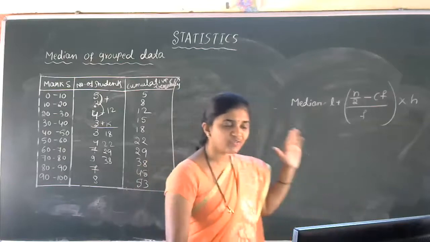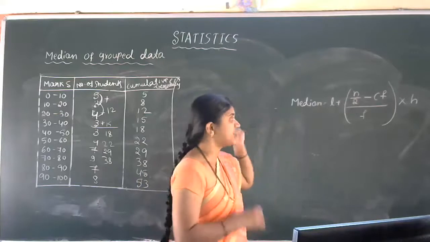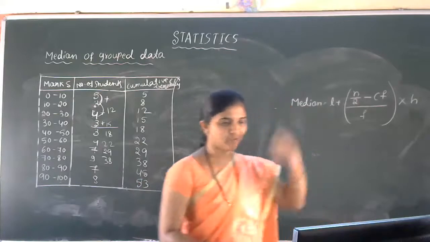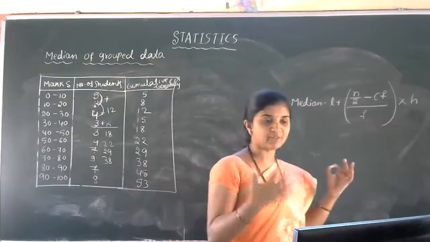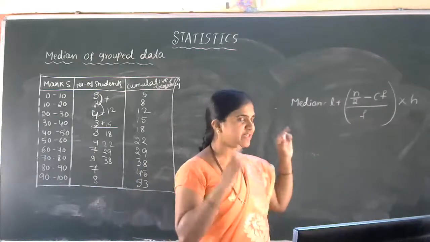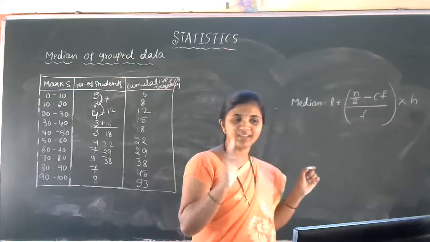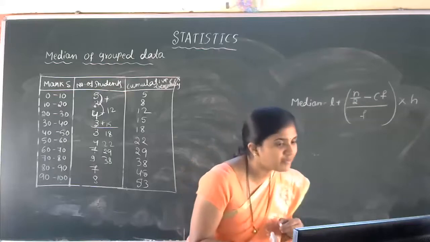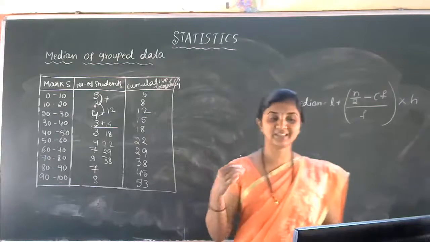So got the idea of this formula now? What does it indicate? L stands for what? N by 2, where n is the number of observations, so n by 2 is the number of observations divided by 2. CF means cumulative frequency, but which cumulative frequency do we have to take? That is the question. Then F stands for frequency, but which F do we have to take? Then H is obviously the class size.